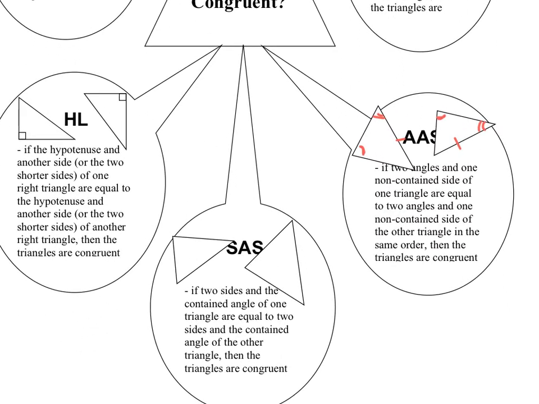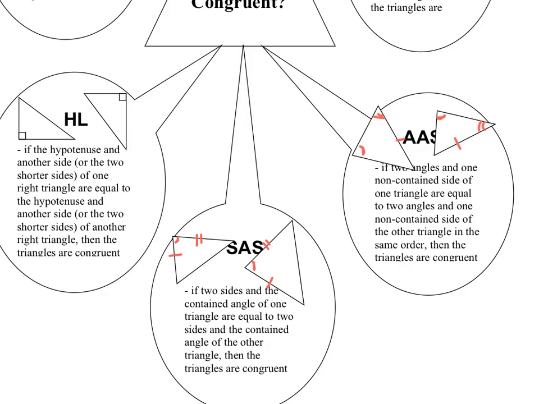Okay, we also have side, angle, side. So two sides are equal in the two triangles, and the angle contained between the sides are equal. So that would look something like this. This side equals this one. This angle equals this one. And this side equals that one. So the angle that is equal, it's sandwiched between the two sides.